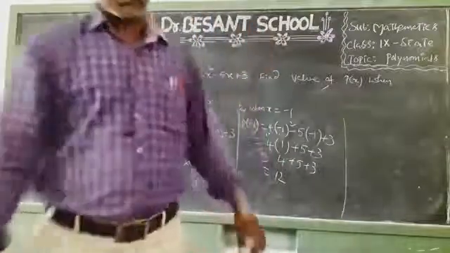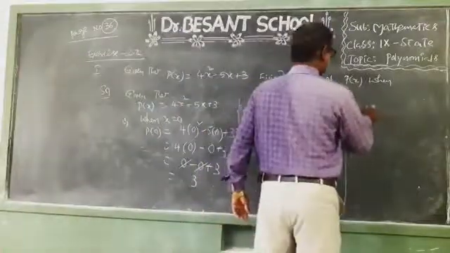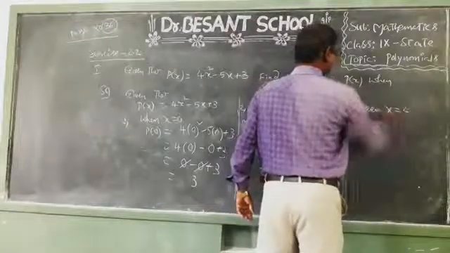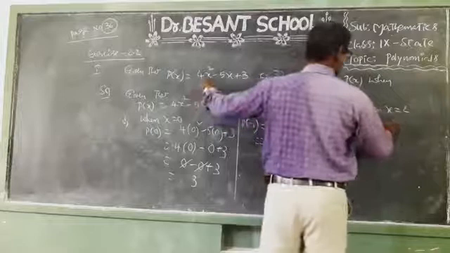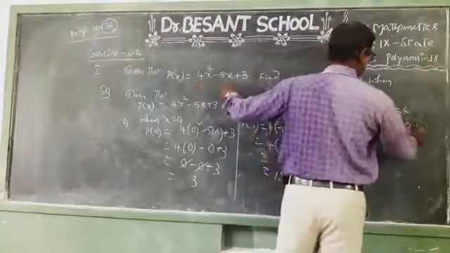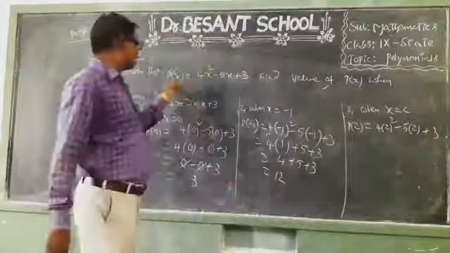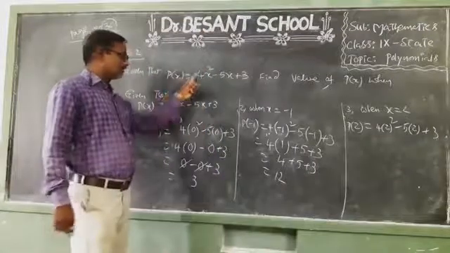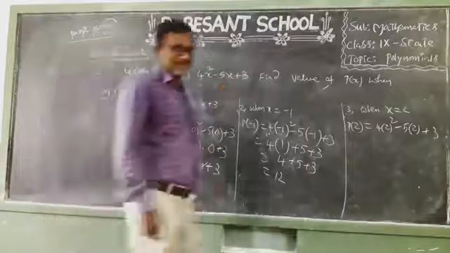Now you see, children, when x equal to 2, third one. See, third one, when x equal to 2. So replace x equal to 2 in p of x. So p of 2 equal to 4 into x square, means 2 square, minus 5 into x, means 2, plus 3. So p of 2, 4 into 2 square minus 5 into 2 plus 3.